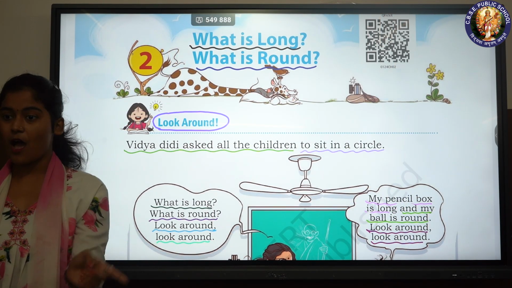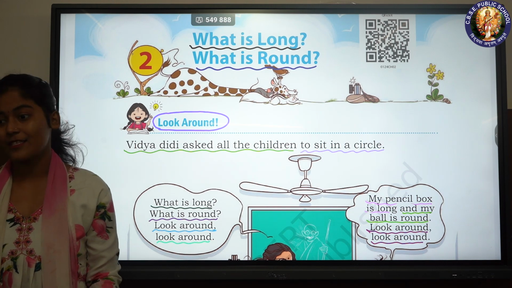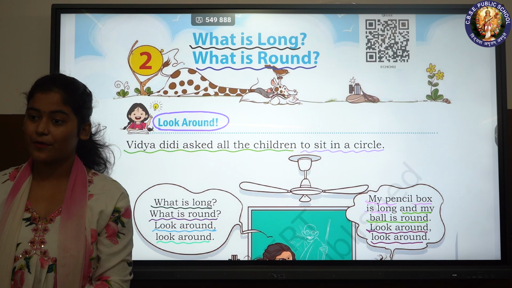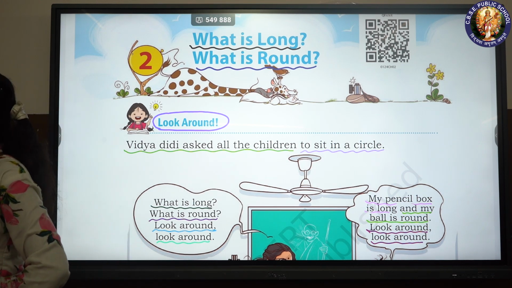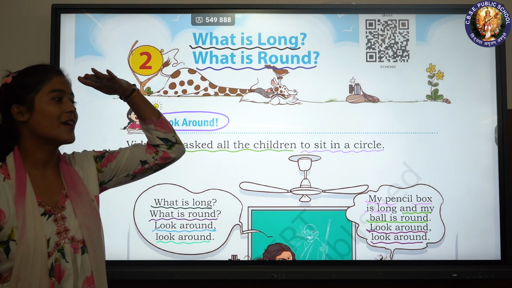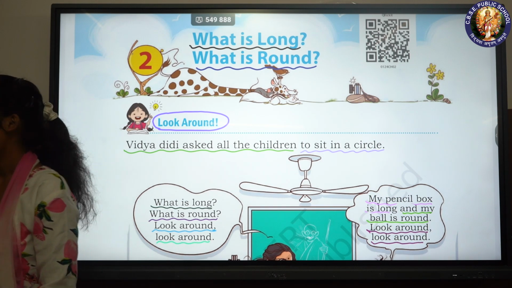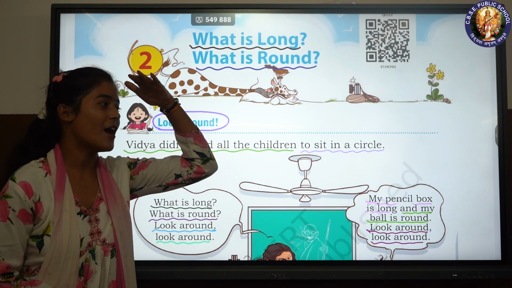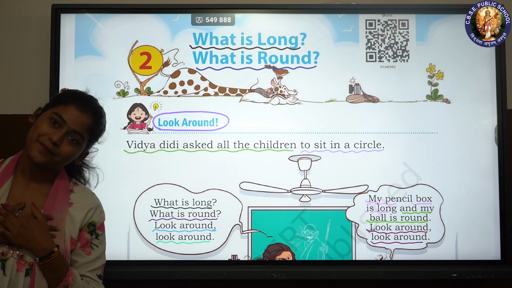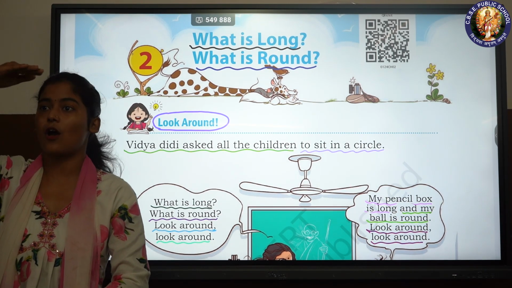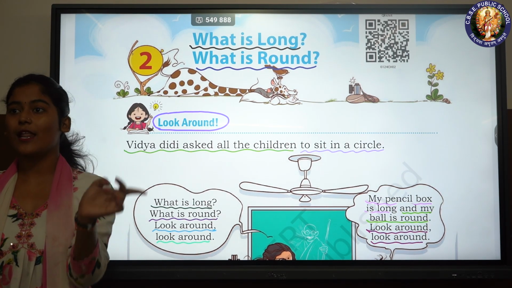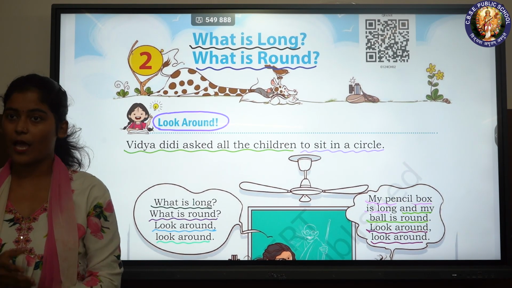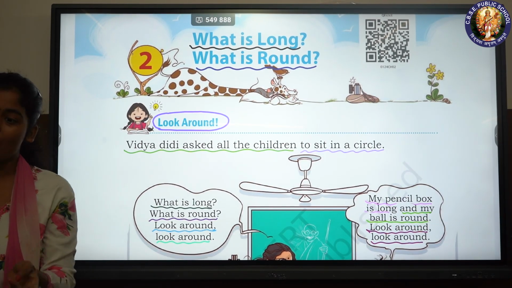What is round? What is long? What is round? Look around. Look around. Look around. Look around. My pencil box is long and my ball is round. My pencil box is long and my ball is round.